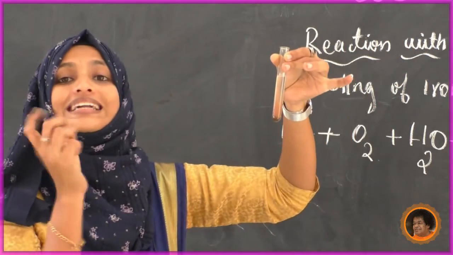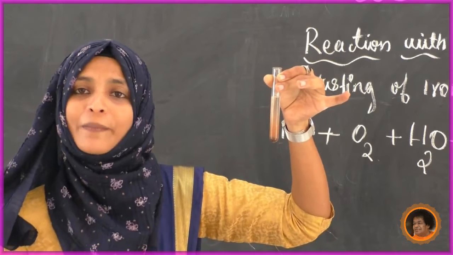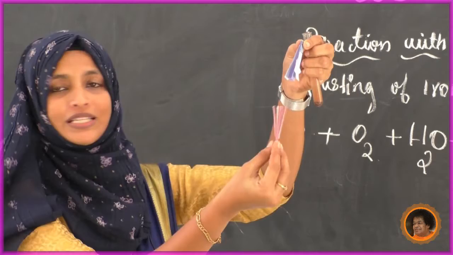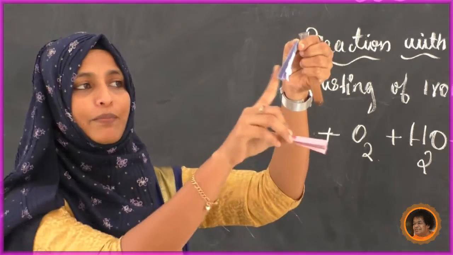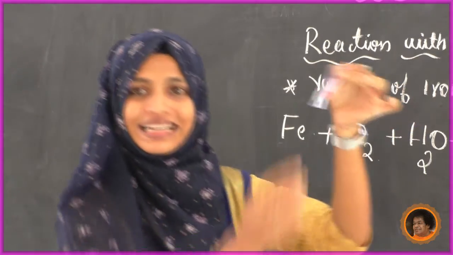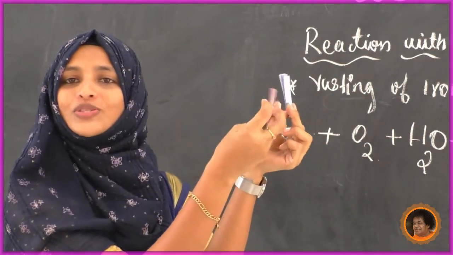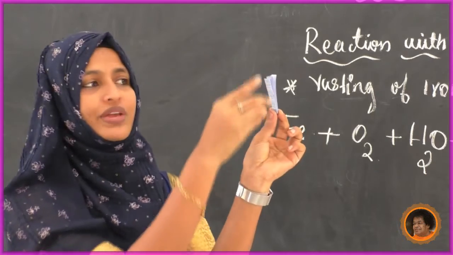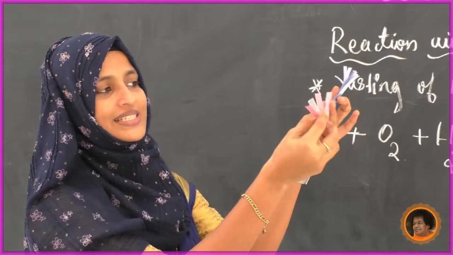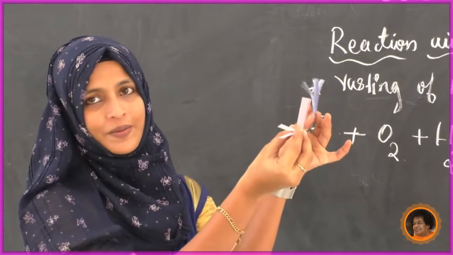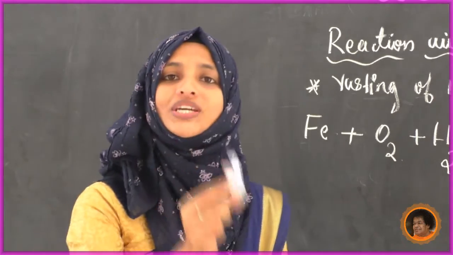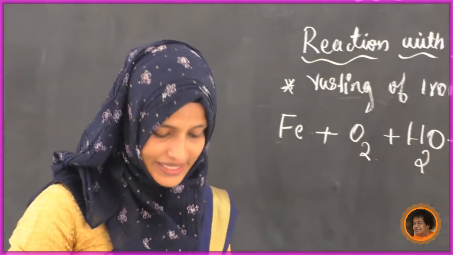with litmus paper. Do you know litmus paper? Have you seen litmus paper? See, these are the two litmus papers. We have two colors here, blue litmus and red litmus. By seeing the color, we are naming these two litmus. This is blue color, so we say this is blue litmus. This is red color, so we say it is red litmus. Now we will check whether that solution is acidic or basic.